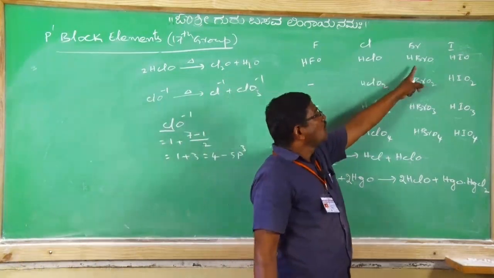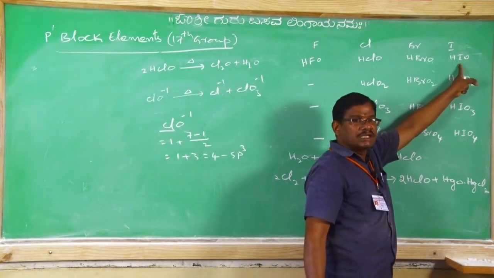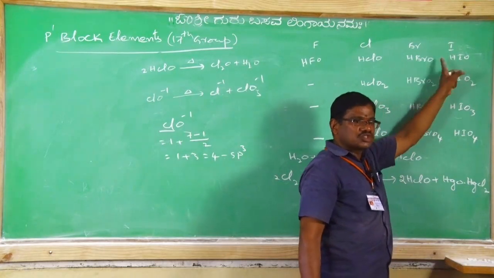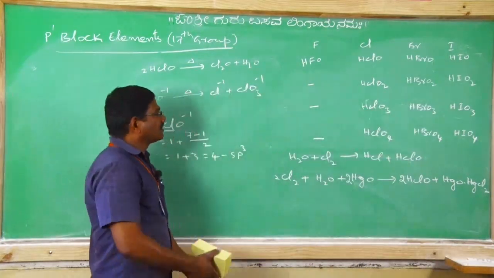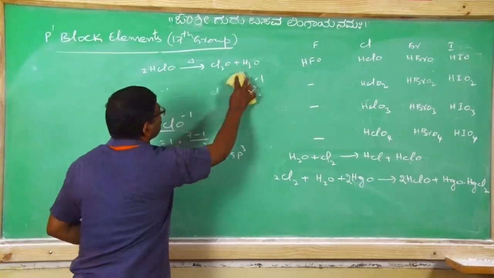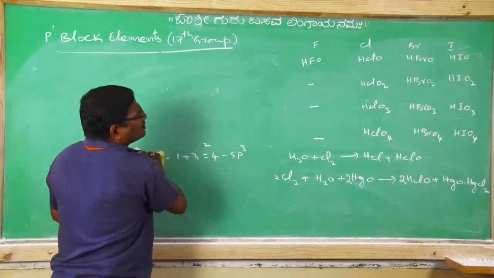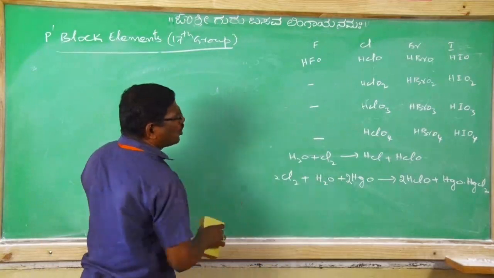Similarly, here hypobromous acid and hypoiodous acid, these two also retain the same. Clear? And next, that is chlorous acid.